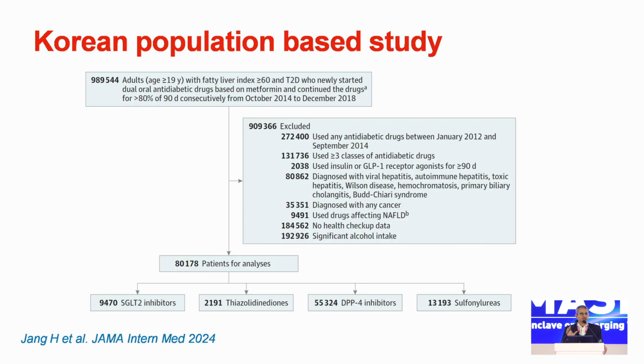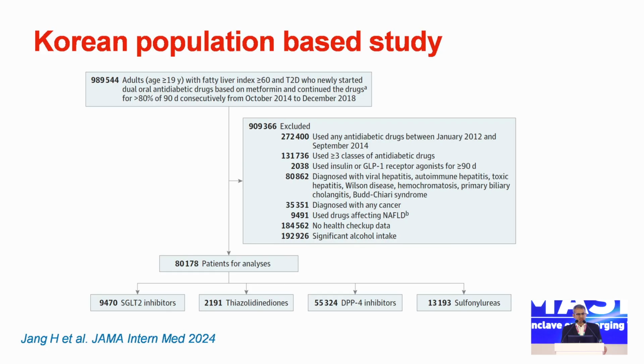This is a population-based study. Now this is a Korean population-based study, and you look at the inclusion, almost 10 lakh patients. These are all patients who had fatty liver index more than 60. So fatty liver index is again a non-invasive test, NIT, which Koreans use to diagnose fatty liver. Any value more than 60 is considered a fatty liver patient. Of this, all those patients who were recently detected diabetic from 2014 to 2018 and started on one of the 4 anti-diabetics which we commonly use were included.